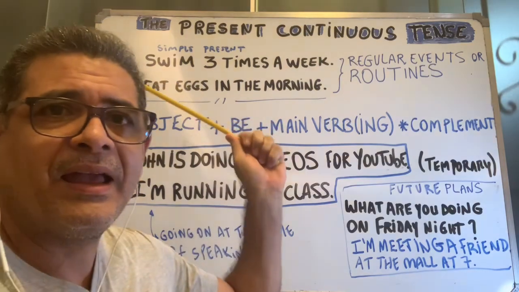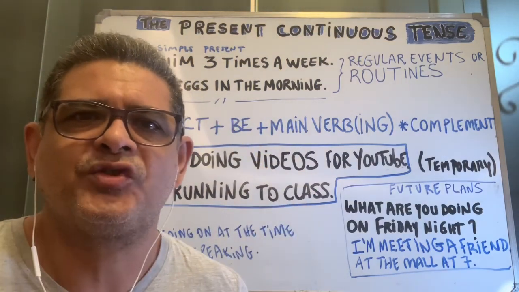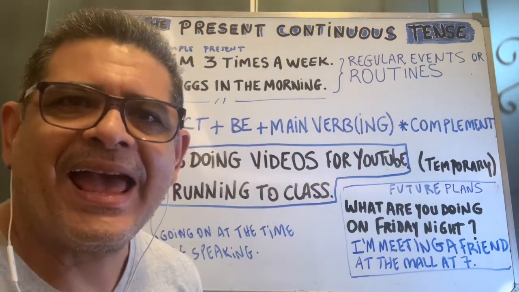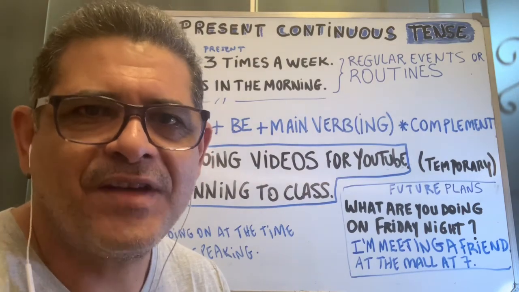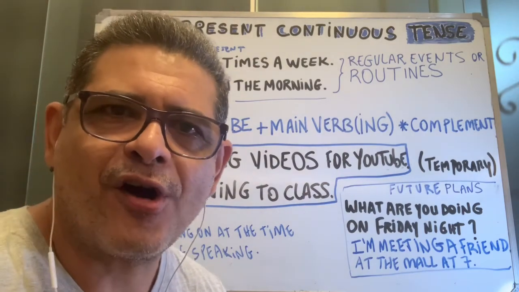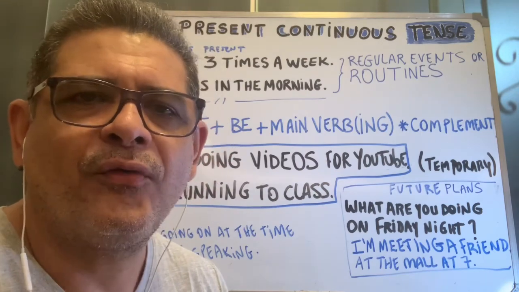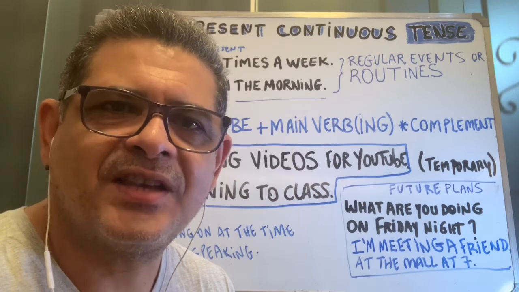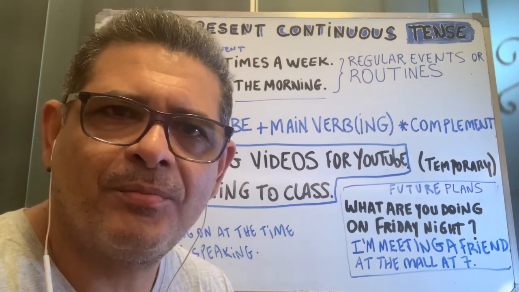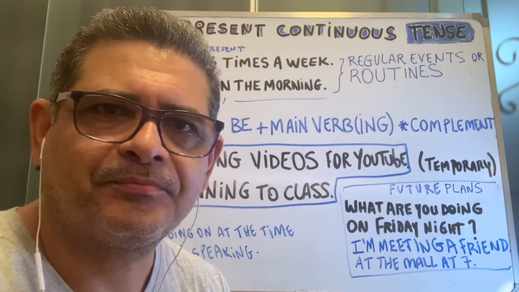It's normally an SVO structure. S standing for subject, V for verb, and O for object. SVO, subject, verb, and object.